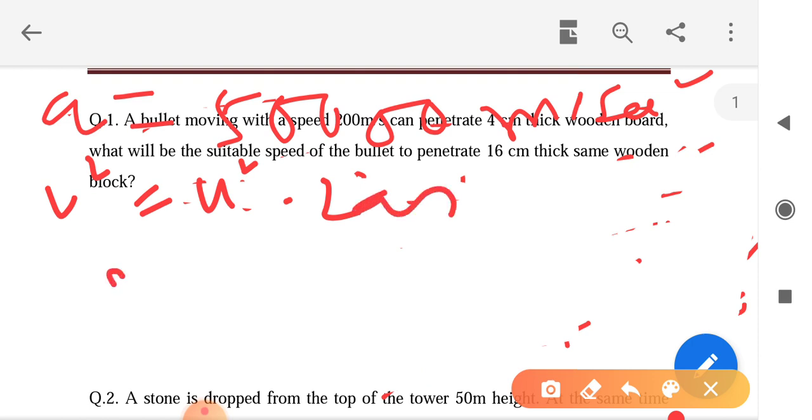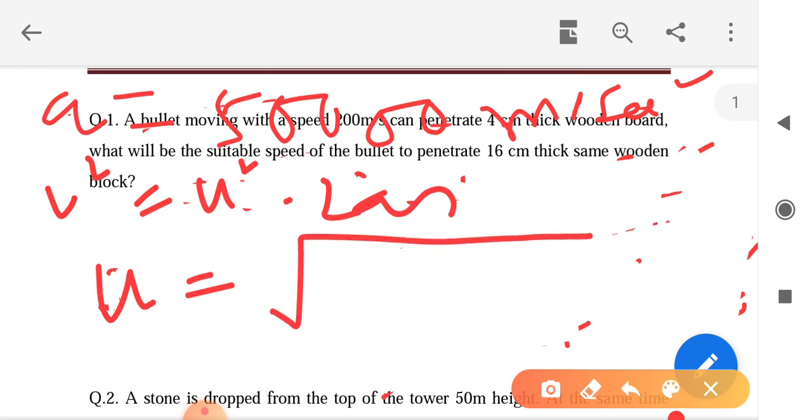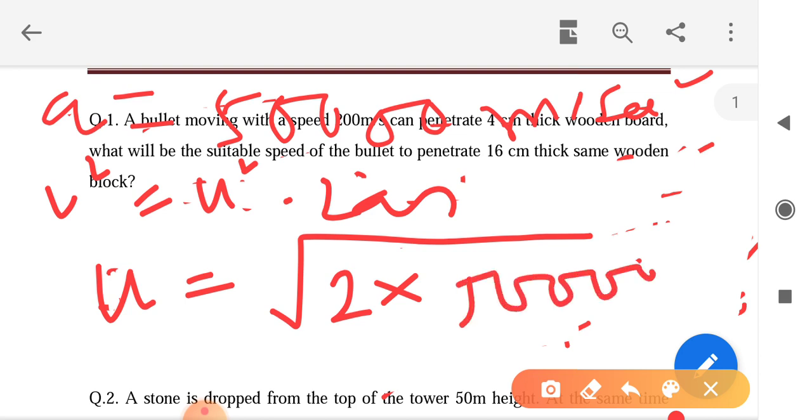So u equals root over 2 into a into s, with the acceleration 500 and s equal to 16.